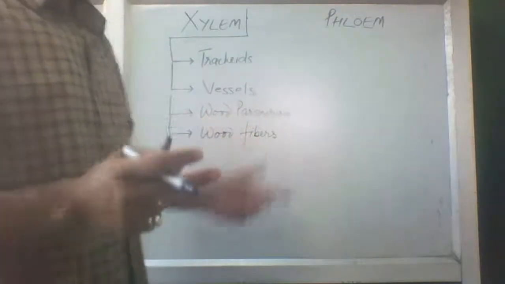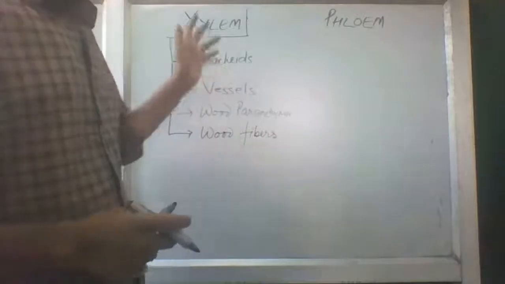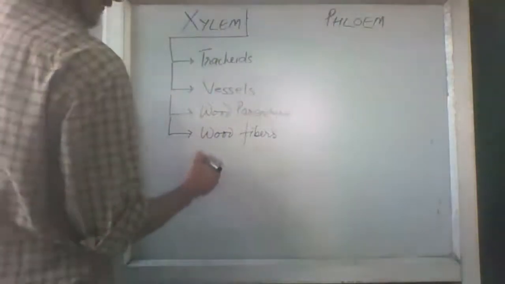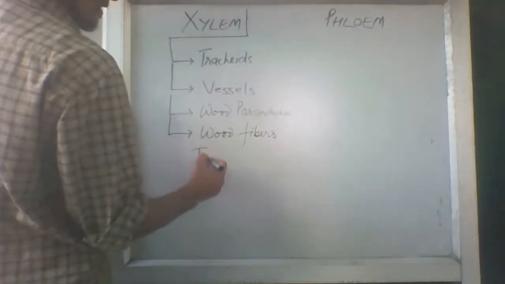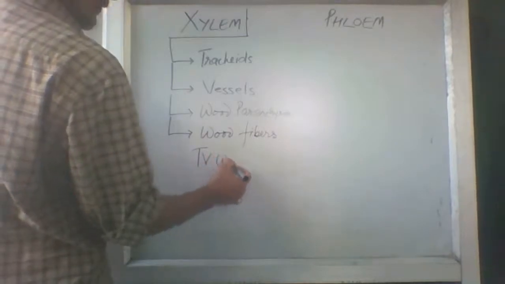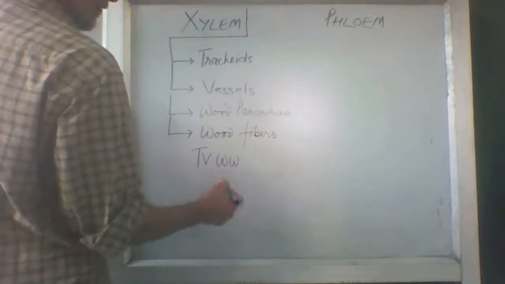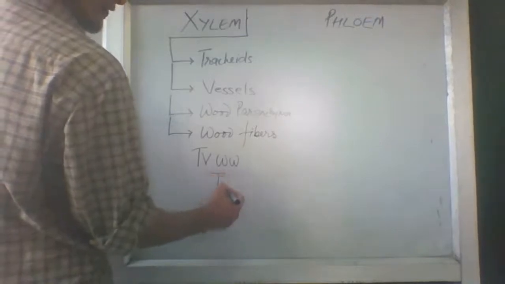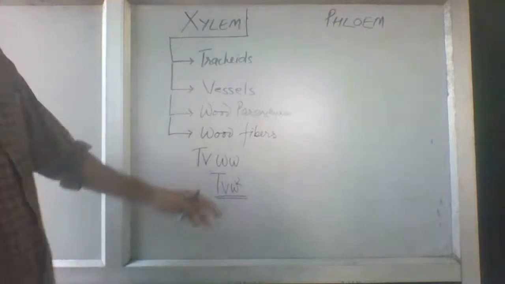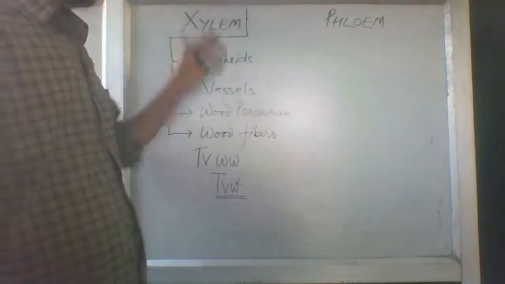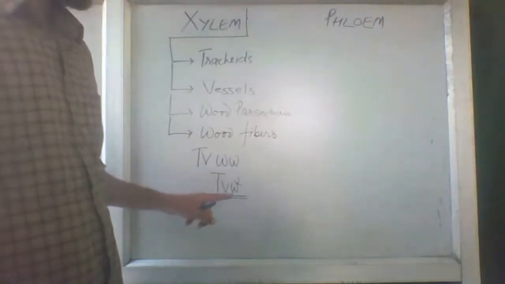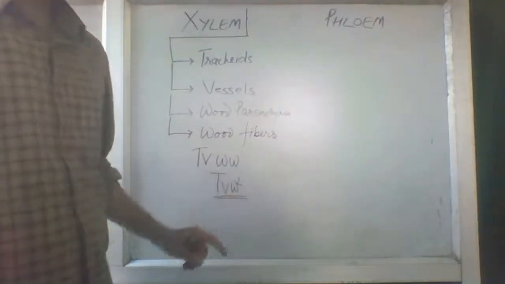Anyway, the xylem has four parts: tracheids, vessels, wood parenchyma, and wood fibers. You can shorten it like this: TV, television. Wow, television. You can shorten it more: television, W squared, W to the power 2. TV W2. Now this is the short form. The xylem can be easily understood. These are tracheids, vessels, wood parenchyma, and wood fibers.